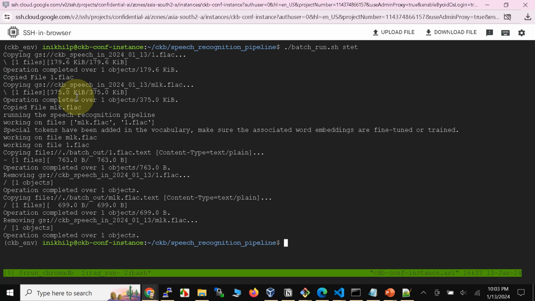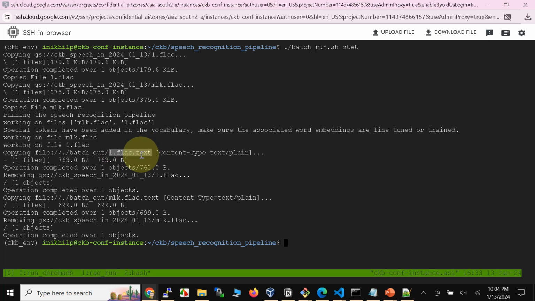And then the batch job itself pulled those files, converted them into text, and then created the text files, which are also encrypted, by the way, on their way out, and they landed onto the output bucket. So let's go ahead and check that.